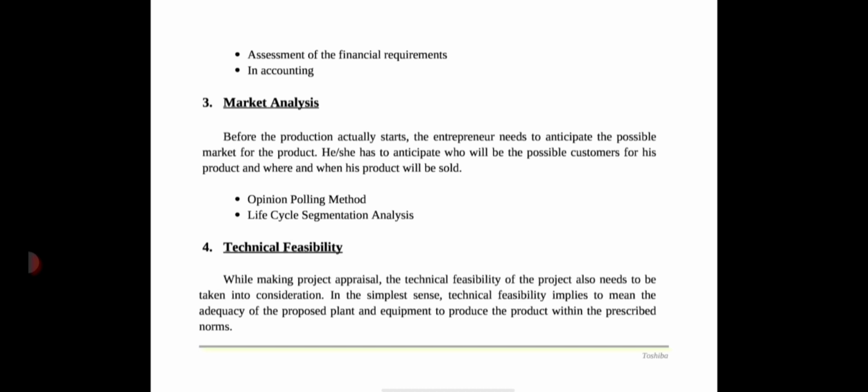In the simplest sense, technical feasibility means the adequacy of the proposed plant and equipment to produce the product within the prescribed norms. As regards know-how, it denotes the availability or otherwise of a fund of knowledge to run the proposed plant and machinery. It should be ensured whether the know-how is available with the entrepreneur or is to be procured from elsewhere. In the latter case, the arrangement made to procure it should be clearly checked.